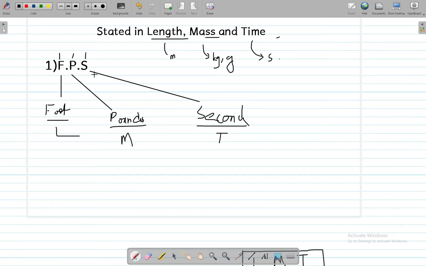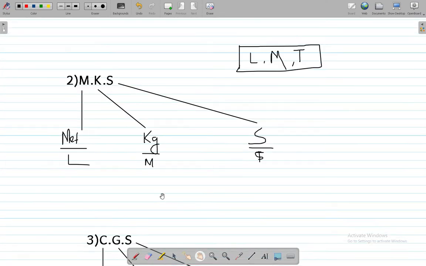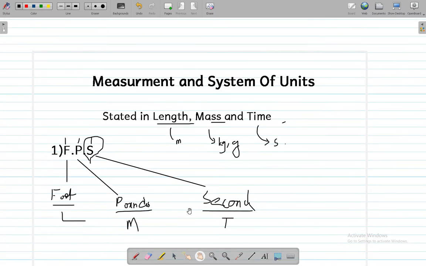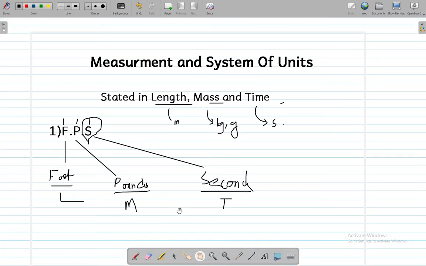Another thing to notice is that at the end of each system there is an S, which means second, in MKS there is an S as well, and in CGS there is an S as well. So these are all the systems of international base units, and the thing to do here is to learn all these systems and the units of all the quantities mentioned here.